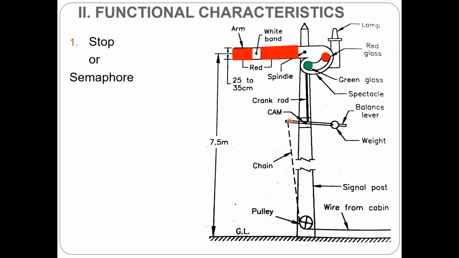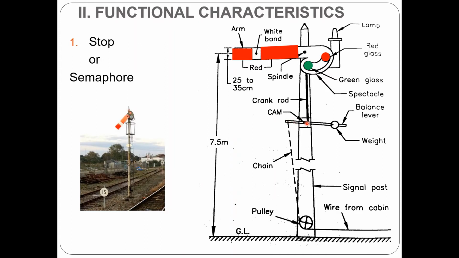The lever is capable of revolving about the horizontal pin that is provided. At one end, a weight is attached, and a crank rod is connected to the lever through a cam. To the other end of the lever, a wire is attached, which is taken to the signal cabin after passing through the pulleys.